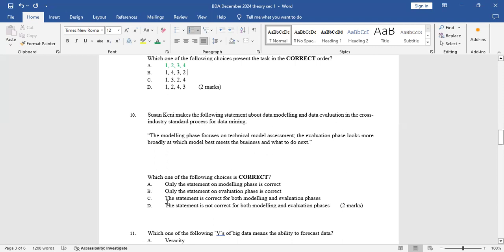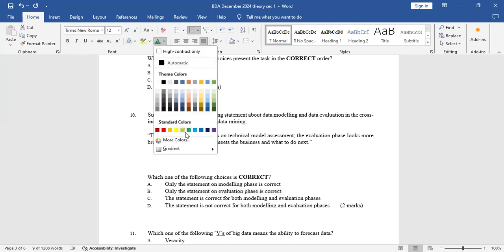So C, which says that the statement is correct for both modeling and evaluation phases, is incorrect. Then D, the statement is not correct for both modeling and evaluation phase, no. The evaluation phase statement is correct. So the answer is B.